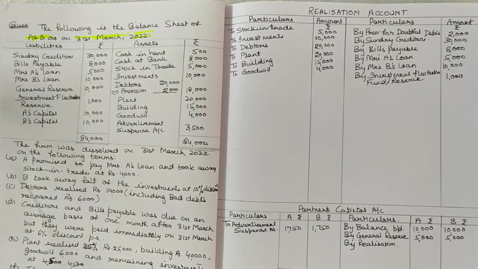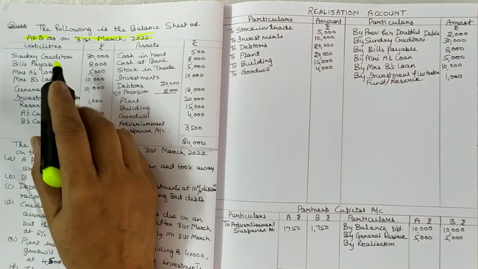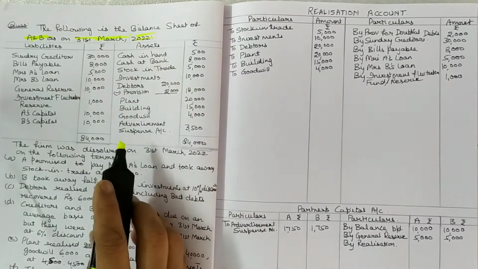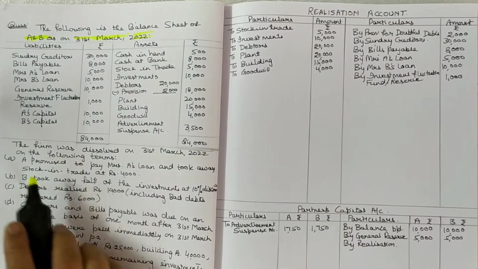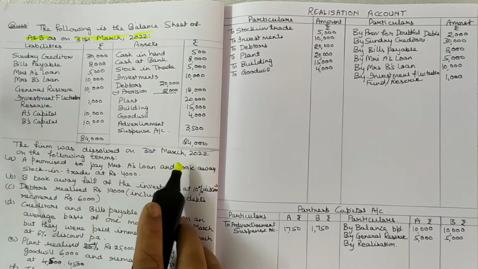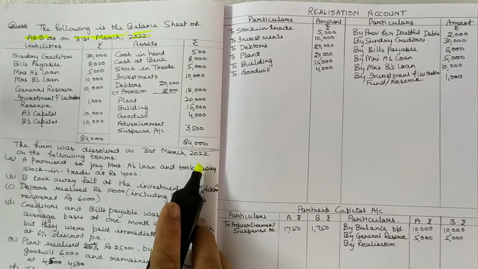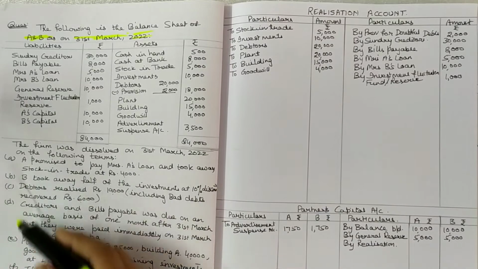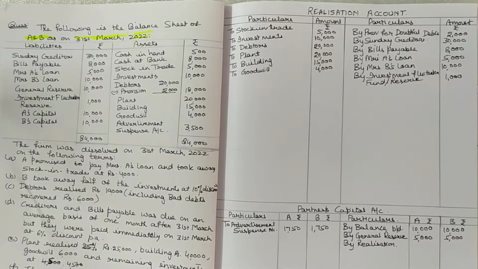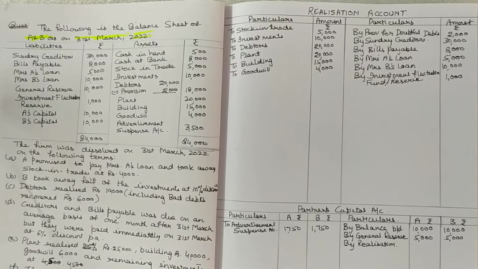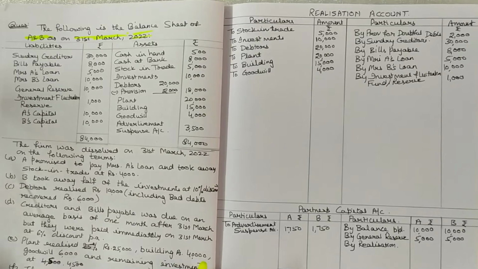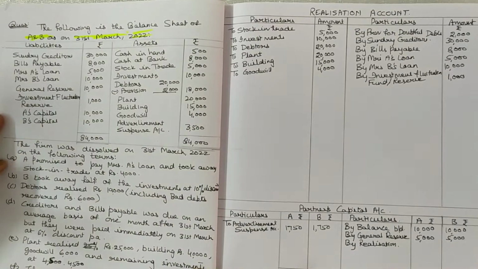The following is the balance sheet of A and B as on 31st March 2022. The firm was dissolved on 31st March 2022 on the following terms. Following are the informations given here. You are required to prepare realization account, partners capital account, bank account to close the books of the firm. Let us start with the solution.